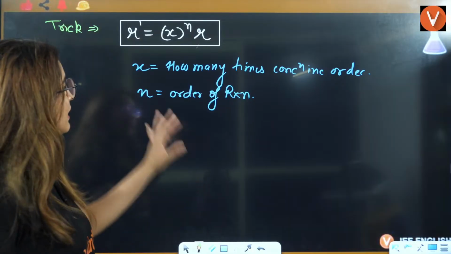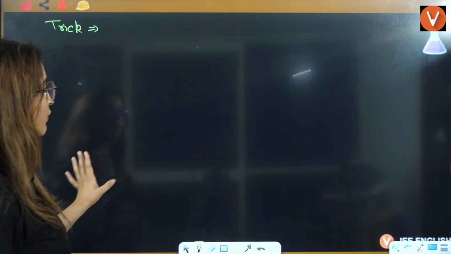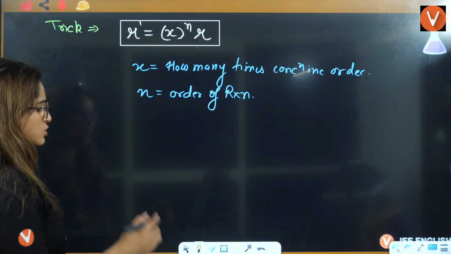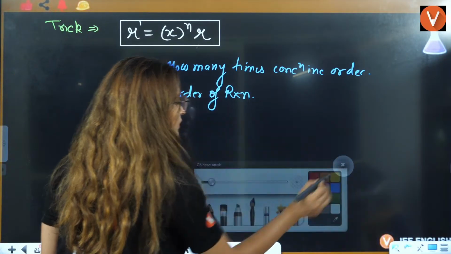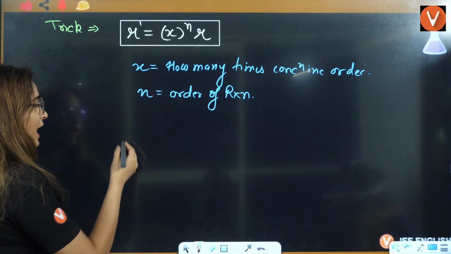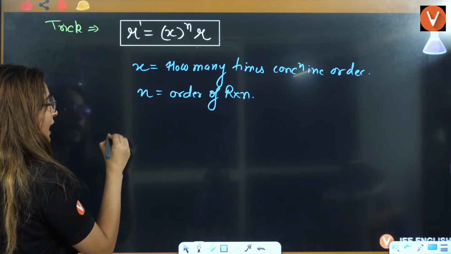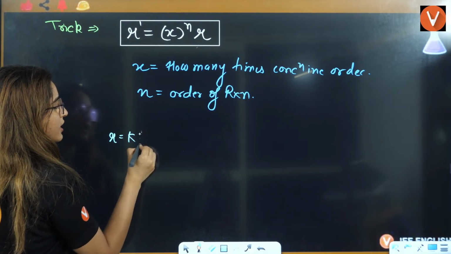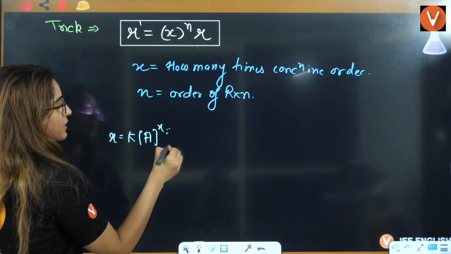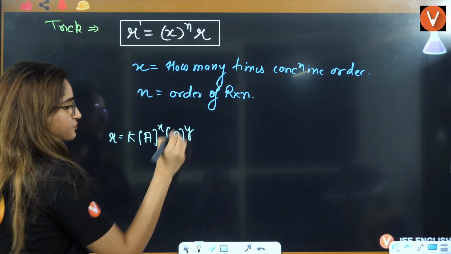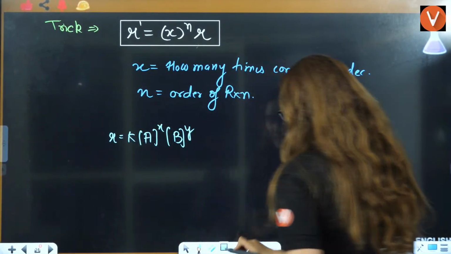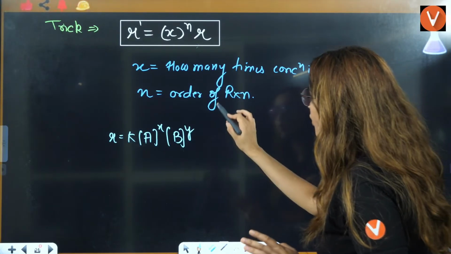Now see this thing here. Now we are going to see this question. Okay, let's do one question here, right? Let's say there is some reaction, rate equals K, A raised to power x, B raised to power y. Now, these kinds of questions they also ask you.